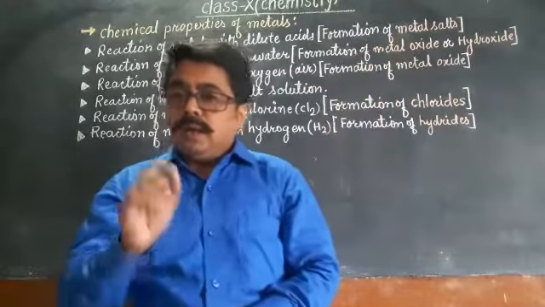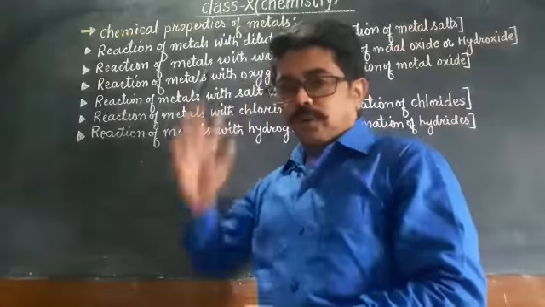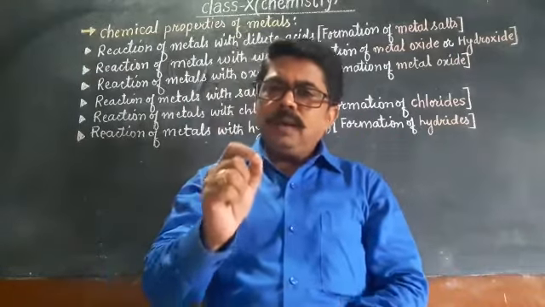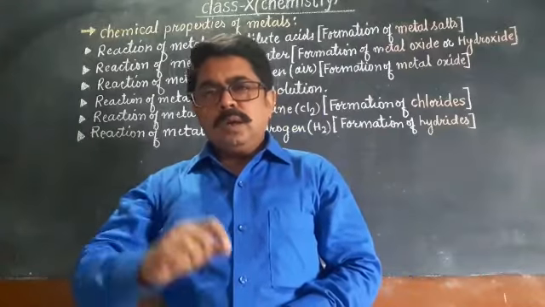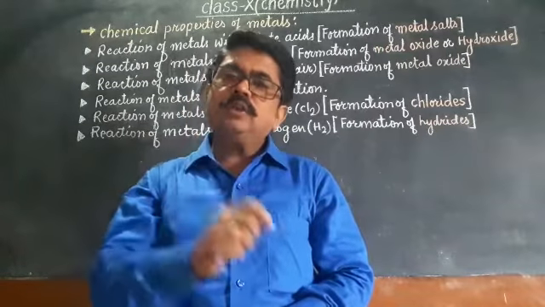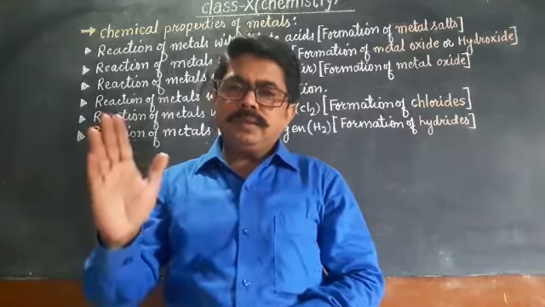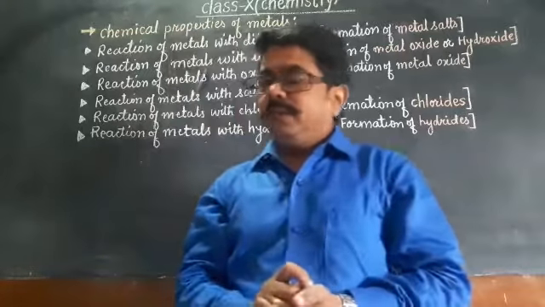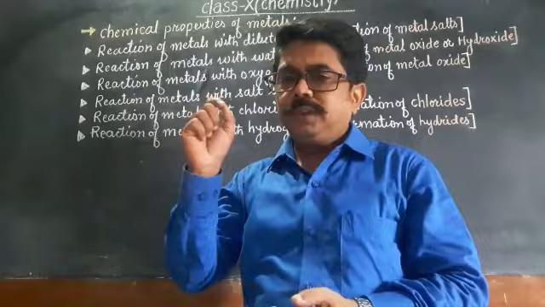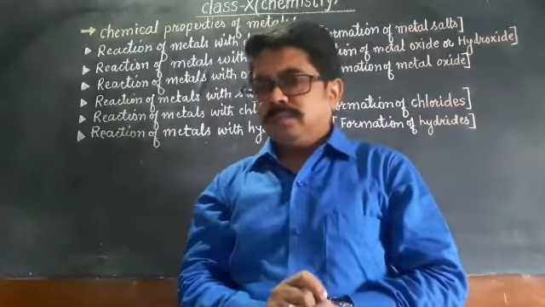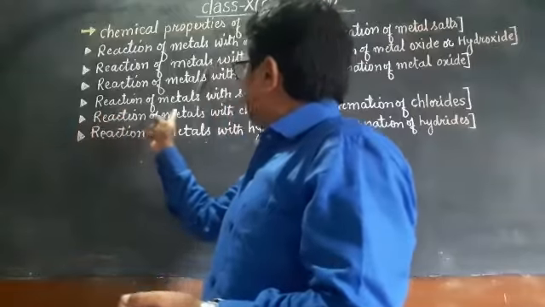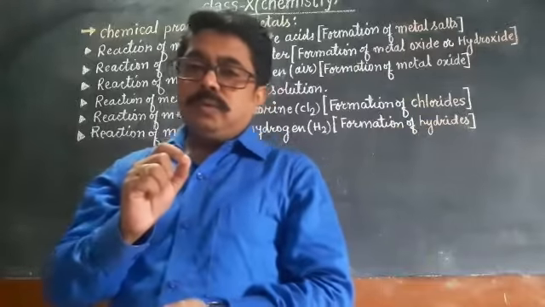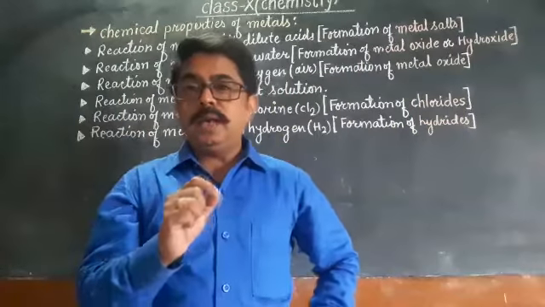Next is reaction of metal with salt solution, like NaCl, KCl, all these salts. So when metal reacts with salt solution, the resulting product is again a salt. Clear? We will discuss briefly all these reactions later on. Next is C. First we will classify which type of reaction we have to study in this topic. Under this topic, C, reaction of metal with chlorine. Fifth type of reaction. We have to learn here how metal reacts with chlorine.